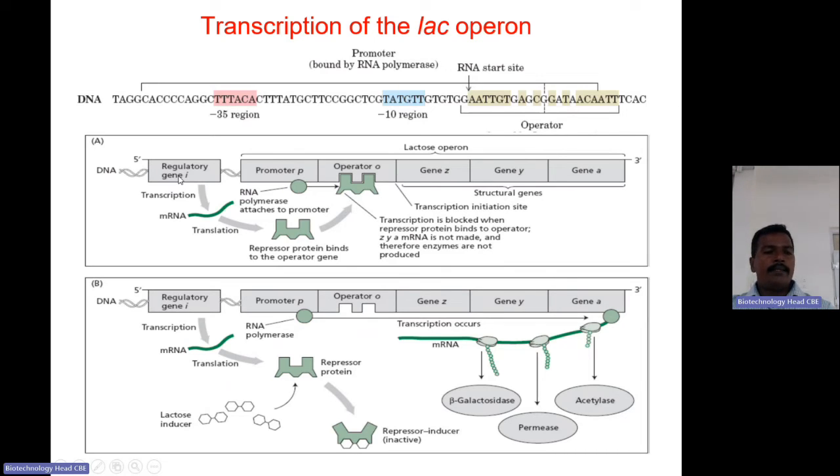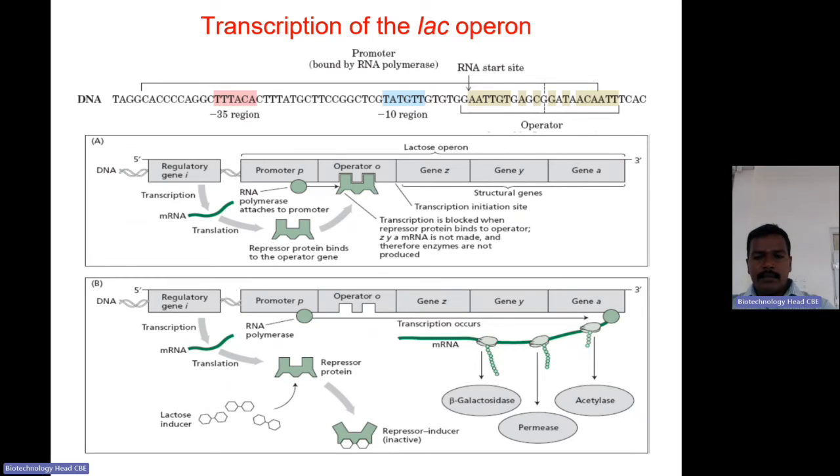Normally the regulatory gene will be always active. It produces the regulatory protein called the repressor. The repressor is always active in the lac operon. Once produced, it will go and bind to the operator site, next to the promoter where transcription initiates. Upon binding of this repressor protein, the RNA polymerase will not cross the operator site and will not transcribe the structural genes. This is the case when lactose is not present in the surrounding environment of the bacterial culture.